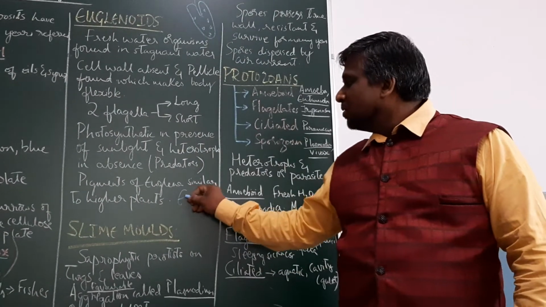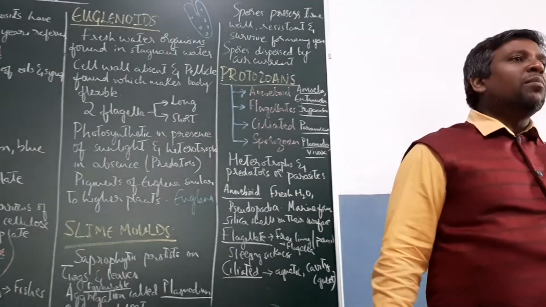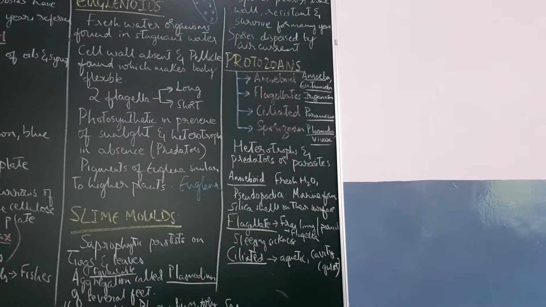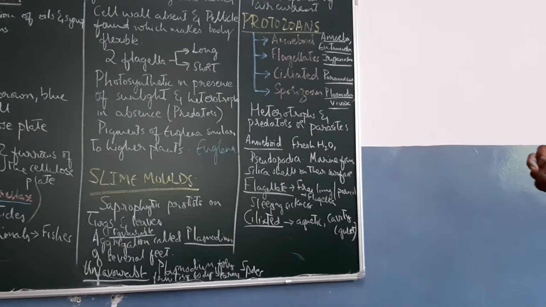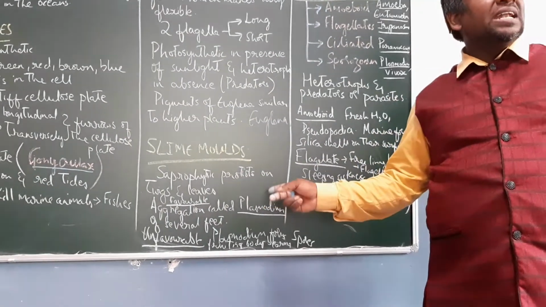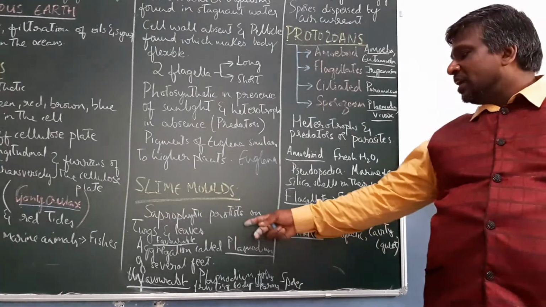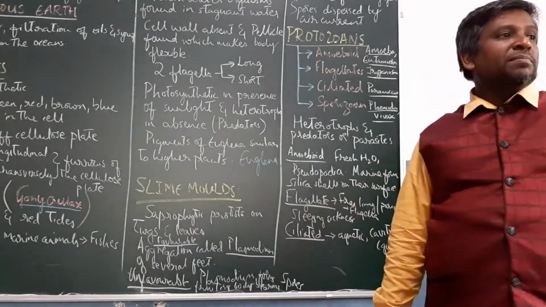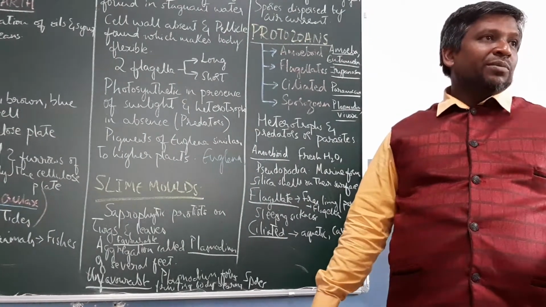Example is euglena. Then slime molds. Slime molds, as the name indicates, are slimy accumulations of layers. So they are saprophytic protists. They depend upon dead and decaying remnants of plants and animals. So we can consider them as saprophytic protists. They are also found on twigs and leaves, decaying twigs and leaves.